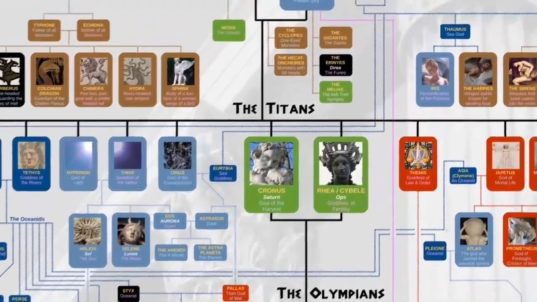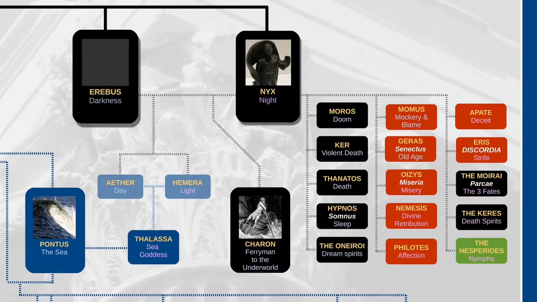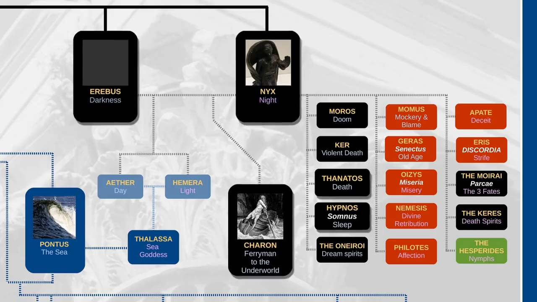The last group of beings that fall under the primordial category are those that came from Erebus and Nyx. These include Charon, the ferryman to the underworld, as well as several figures that are personifications of various concepts, such as death or sleep. Note that on this chart, whenever you see a black square, that means a god or creature that lived in the underworld. Whenever you see a red square, that means a god that is a personification of a particular concept and who doesn't really fit into a category such as earth, sky, sea, or underworld.